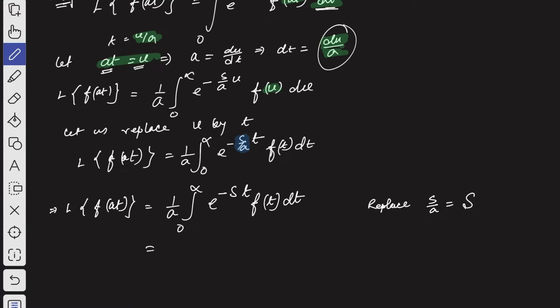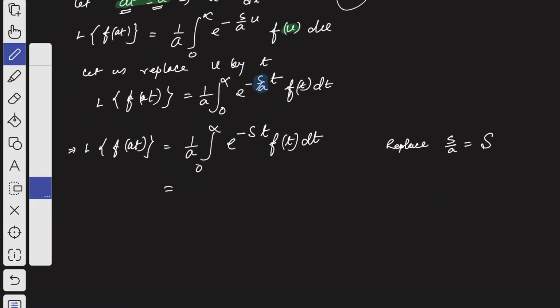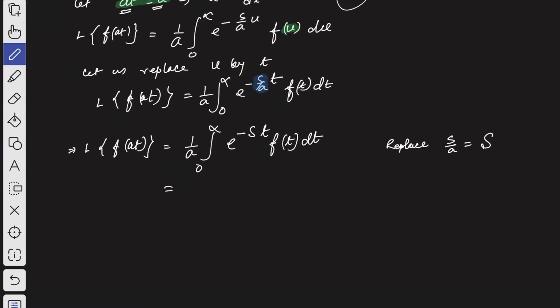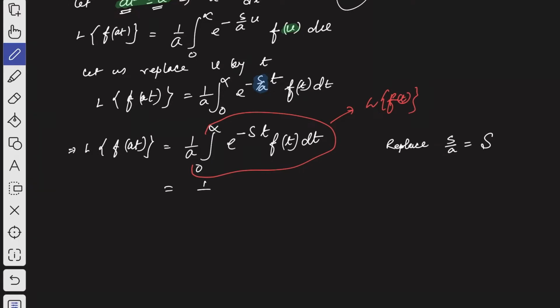Now let me scroll down. By definition of Laplace transformation, this part is nothing but Laplace transformation of f of t, right? So we can write 1 by a times the Laplace transformation of f of t.